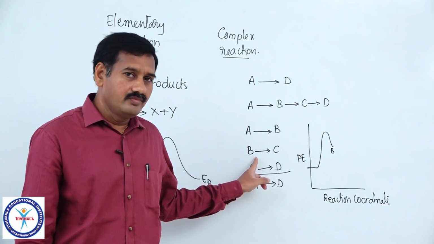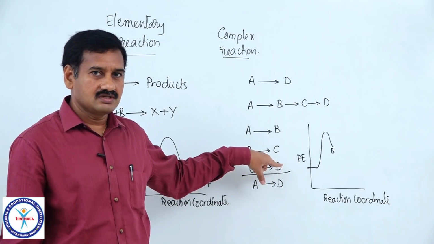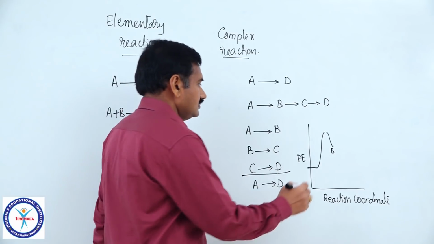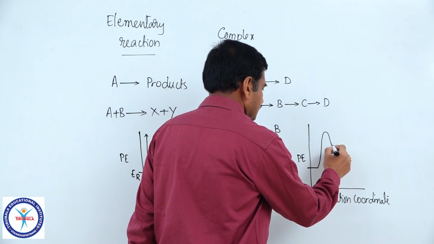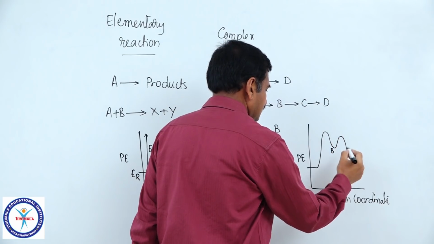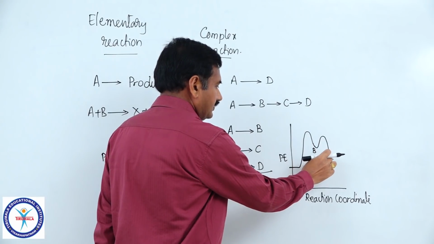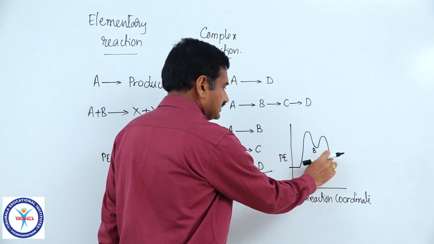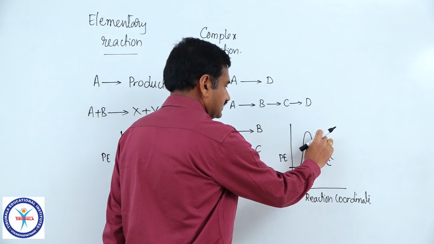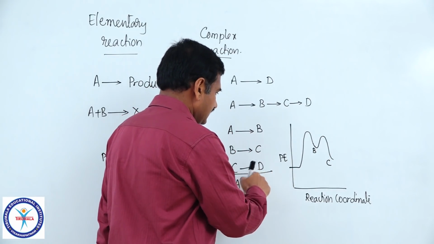And then what about for the next step? For second step, B gives rise to C. Now B is the reactant and C is the product. So if it is B, this may be C. Now for conversion of B to C, for this particular elementary step, this is the transition state. Then from C to D, this is another elementary step.